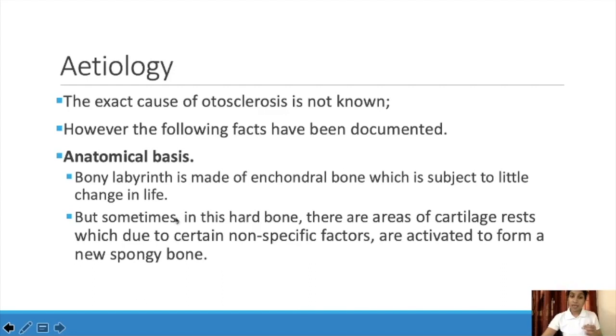But sometimes it won't completely convert to a bony structure. So in between there will be cartilaginous portions which, due to some factors, are activated to form a new spongy bone. That is otosclerosis. So its causes are not known, but anatomically we can explain it like this.